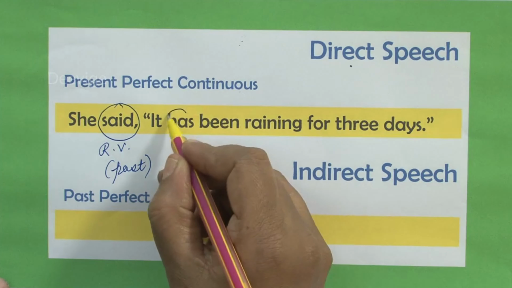AUXILIARY. That is the spelling of the word auxiliary. But now I have just written it as AUX. AUX stands for auxiliary. Now, has is the auxiliary verb and it is also the present perfect. Which is the other word which indicates present perfect? Have. So, you have now the main verb. Which is the main verb? I have enclosed it within a rectangular box. Raining is the main verb.